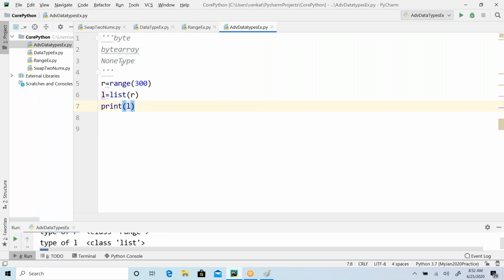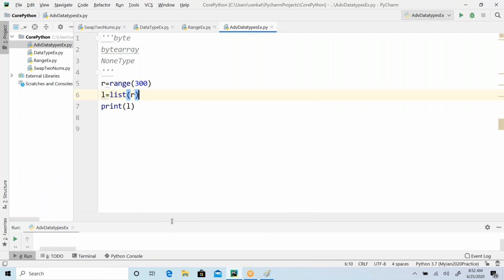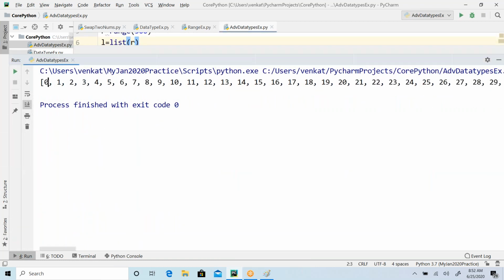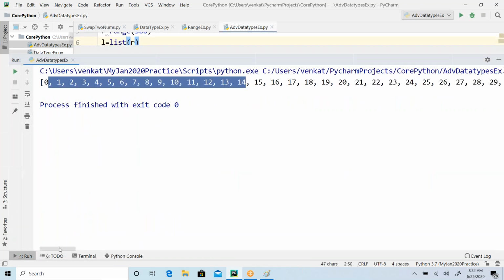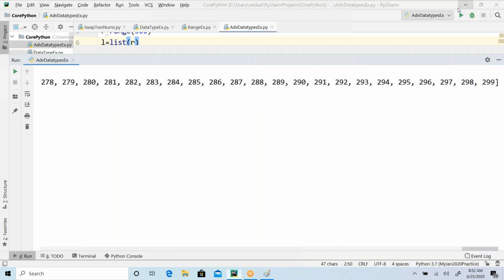What data does it print? From 0 to 299, correct? Starting from 0, and the last number would be 299, right?